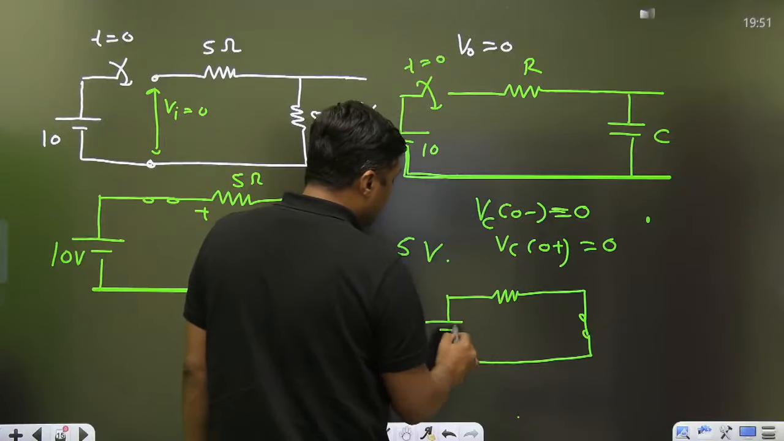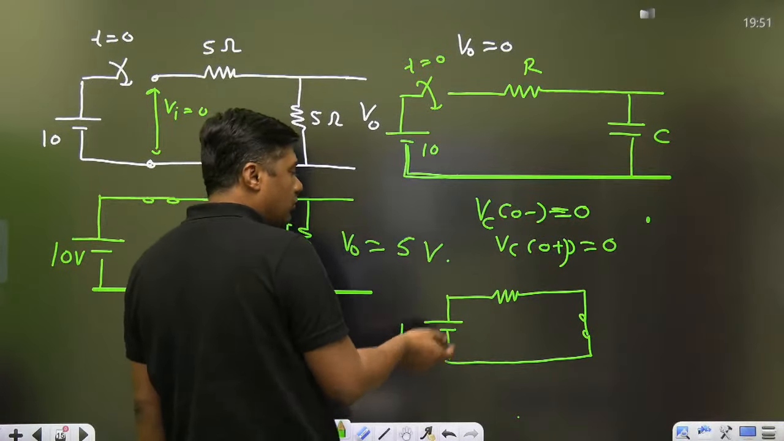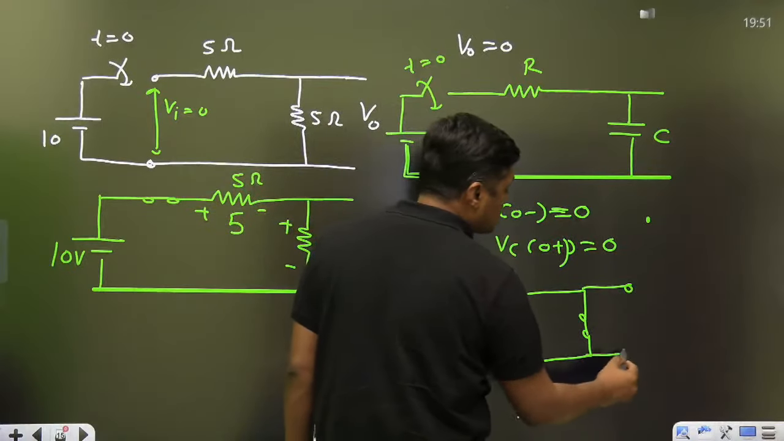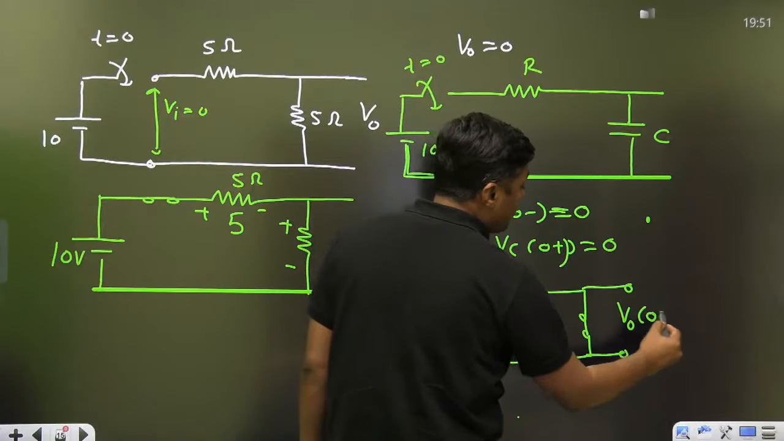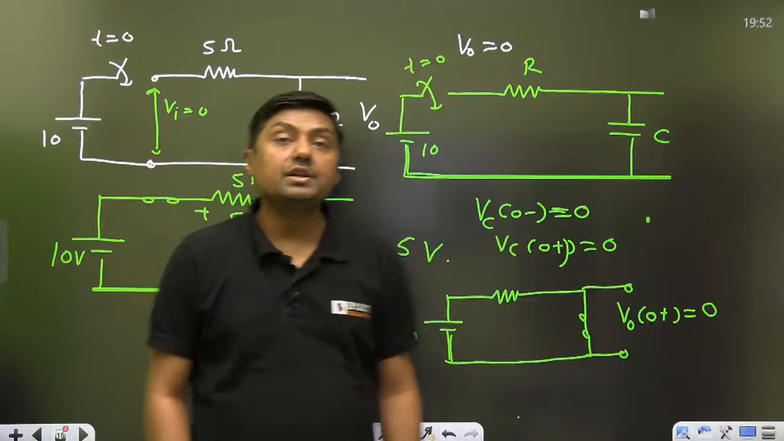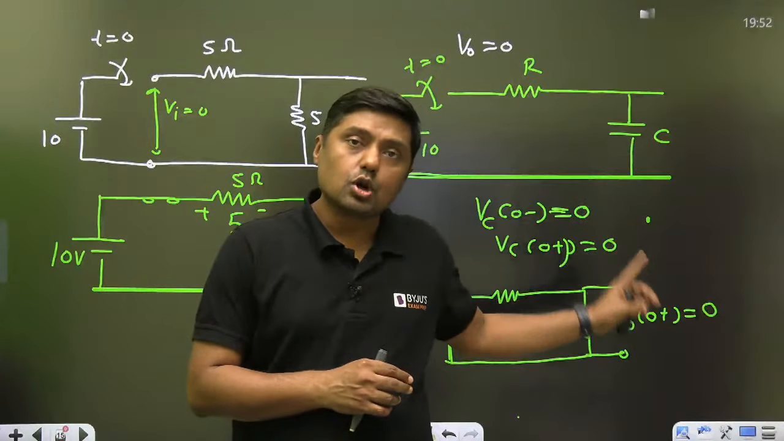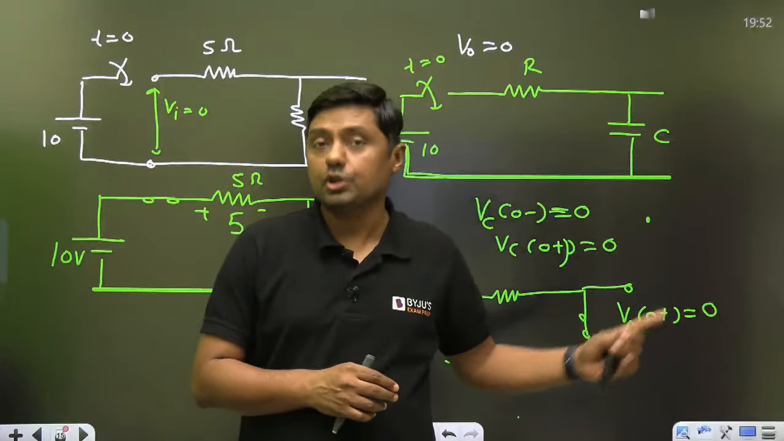Right? So we are applying the 10 volts. The input will suddenly switch from 0 to 10 volt, but the output will not give the response exactly at 0 plus. It will remain 0. And that is called the initial condition. The capacitor initially behaves like what? Short circuit, because the initial voltage was 0.